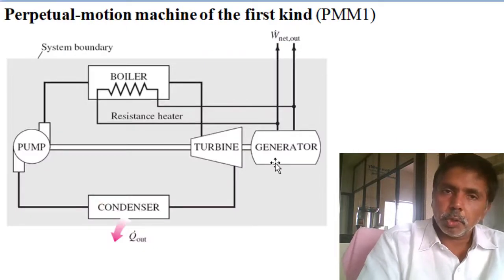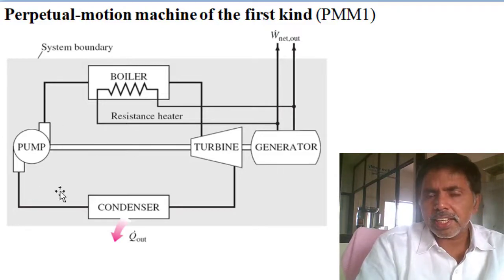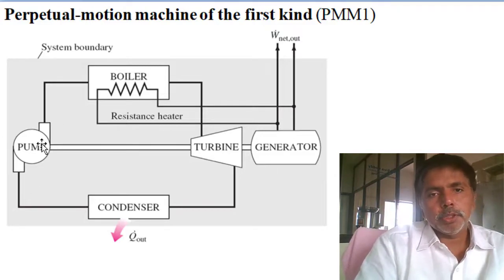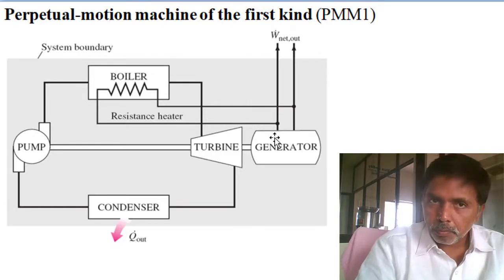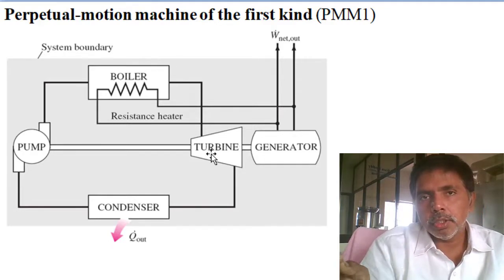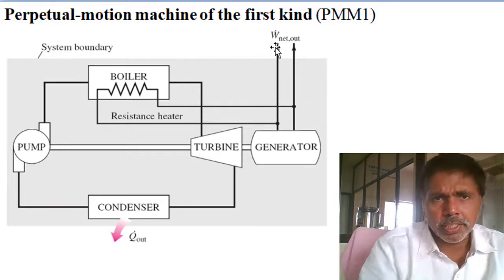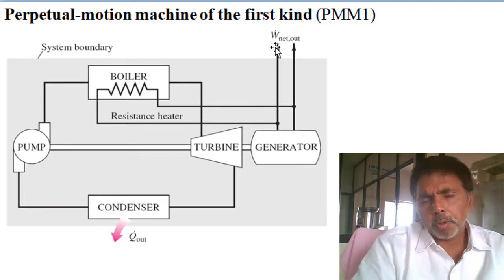In the first law of thermodynamics, for the perpetual motion machine of first kind, they selected the Rankine cycle only. Same components: pump, boiler, turbine, condenser and generator. In the turbine we are getting the mechanical energy. Some of the work, about 0.001 percent of the energy, we are supplying to the pump. The remaining work is connected to the generator producing the electrical energy. This is common to any Rankine cycle thermal power plant.